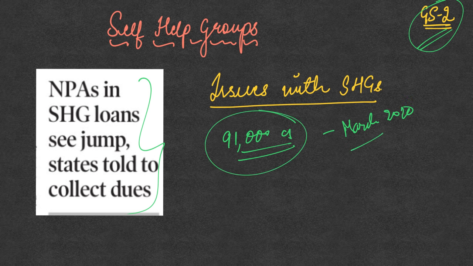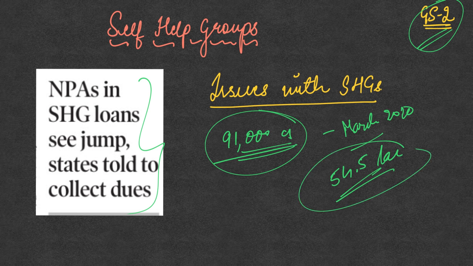This was the amount of loan outstanding which has been given to various self-help groups. So 91,000 crore of loan has been given to nearly 54.5 lakh self-help groups in the country.